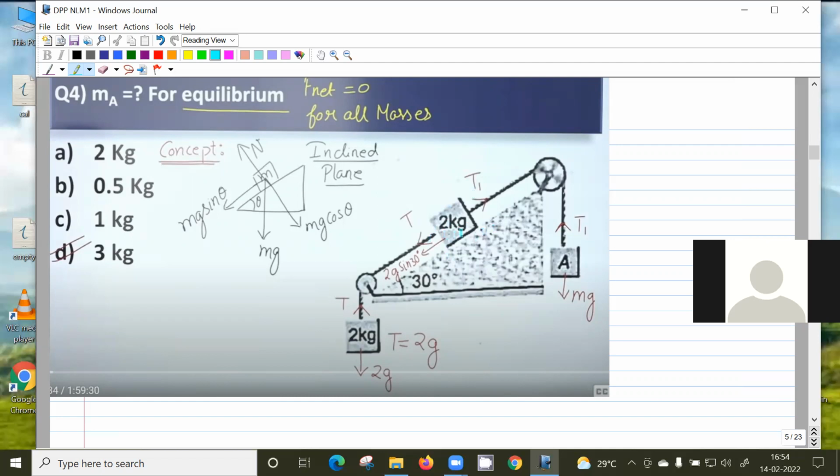And the weight component, weight is vertically downwards. That component will be downwards along the plane, and then the normal component. You can forget the normal component, normal to the plane. So this weight component downwards will be mg sine theta. So basically this 2 kg block is coming under 3 forces, T, T1 and 2g sine theta.